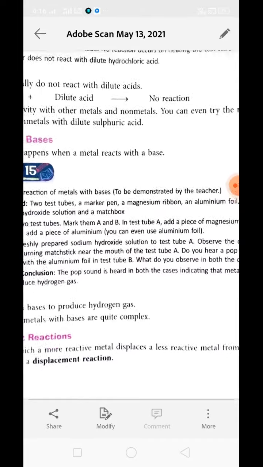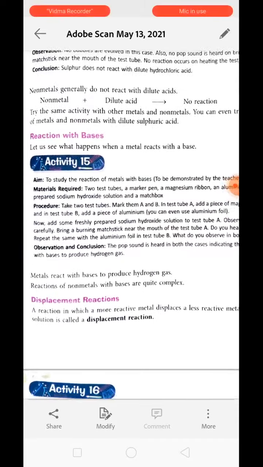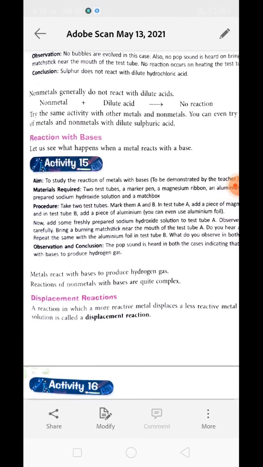Now, reaction with base. Metals do react with bases and they produce hydrogen gas. The reaction is kind of complicated, so you will learn about these kinds of reactions in the upcoming classes. For now, we are going to do activity 15, which demonstrates the reaction of metal with base.